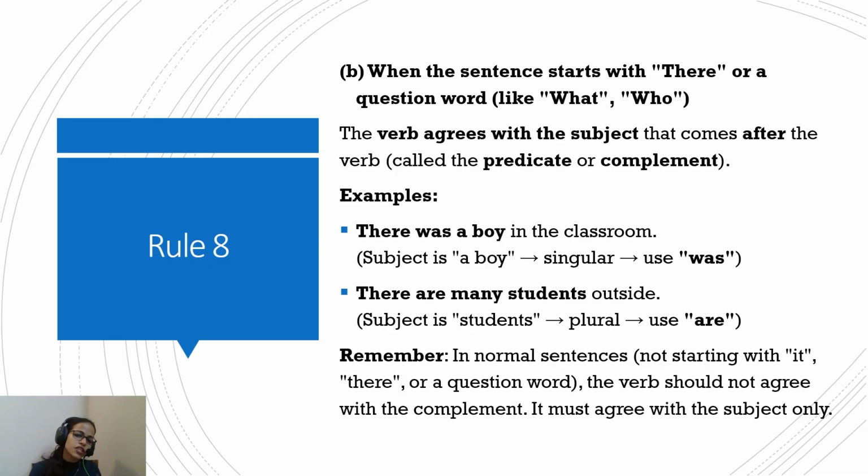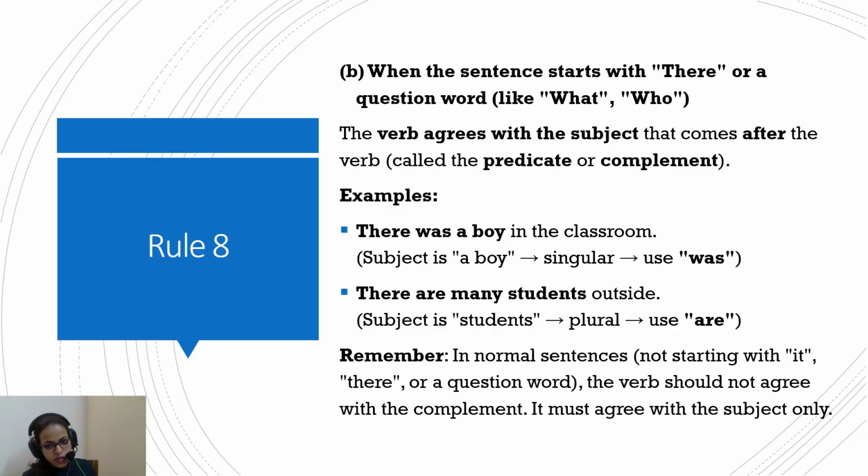Now, the other part that you need to remember is that when the sentence starts with "there" or a question word like "what" or "whom", the verb agrees with the subject that comes after the verb, which is called the predicate or the complement. Let's understand this with an example. There was a boy in the class.